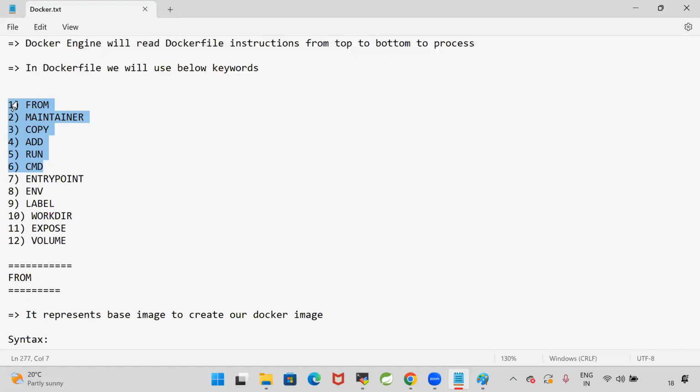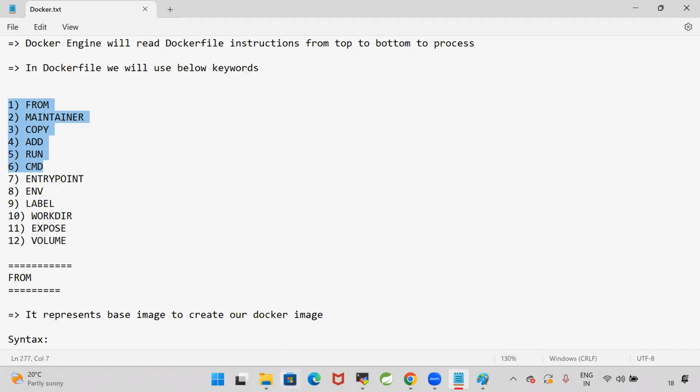COPY is used to copy the files from one path to another path in the same machine. And the ADD command is also used to copy the files from one path to another path within the machine, and you can also take the source as a URL when you go for the ADD command. And we have the RUN command and the CMD command. RUN is used to execute the instructions while creating the Docker image. CMD is used to execute the commands while creating the container.